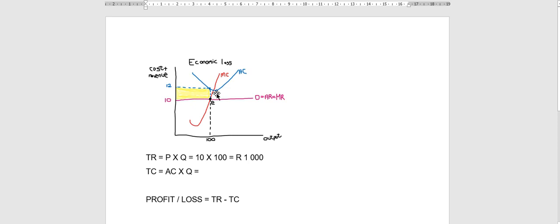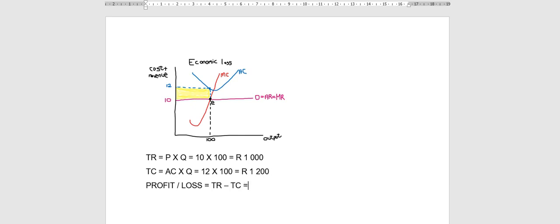There is my average cost graph. At that point that I've drawn, my average cost is 12 Rand. My corresponding quantity, down, down, down, is still 100. All right, so my total cost is 1,200 Rand.